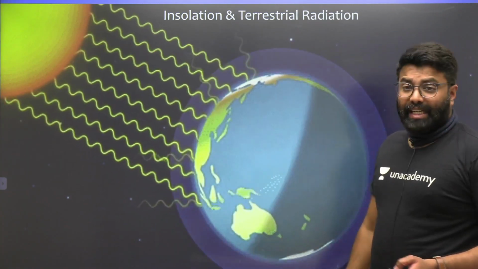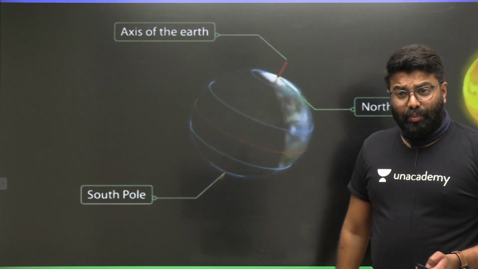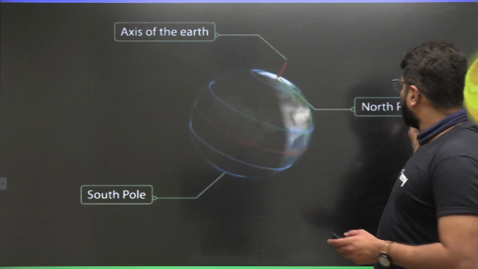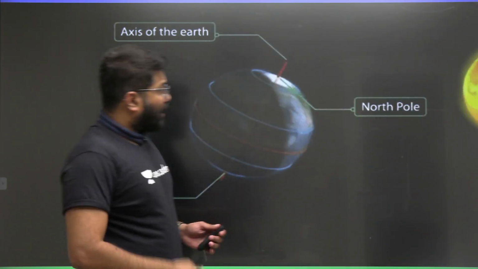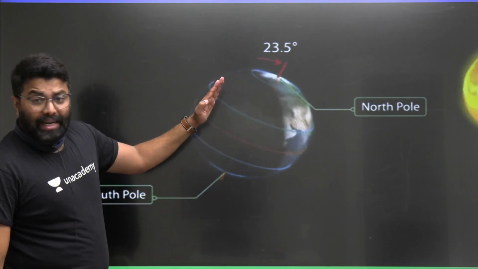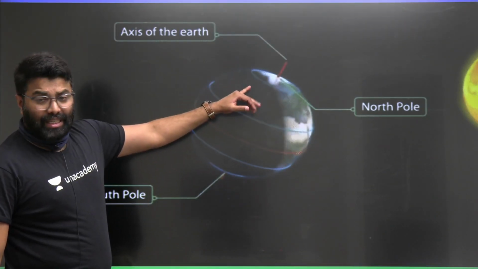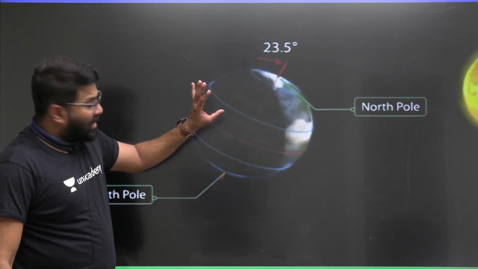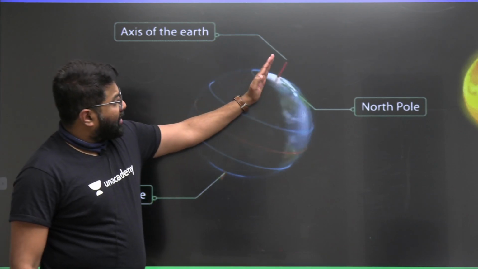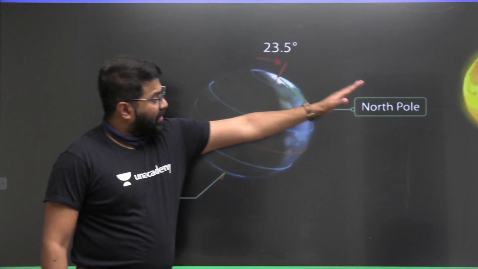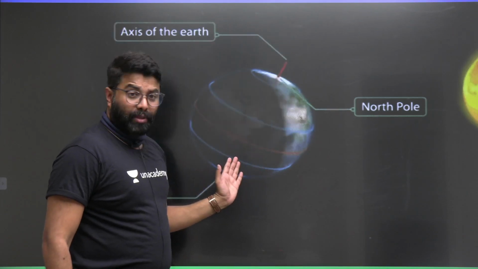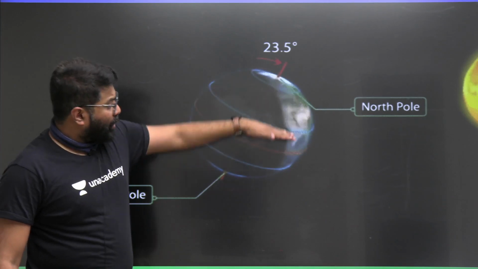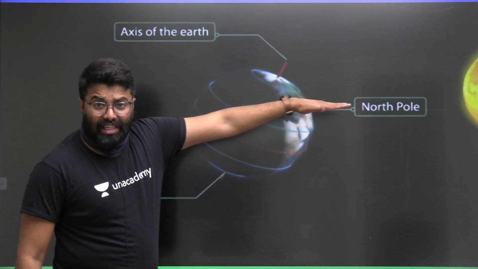So, insolation and terrestrial radiation. Insolation depends upon various aspects. That is the rotation of Earth on its tilted axis. You can see here Sun and Earth. We can see Earth is slightly tilted by 23.5 degrees. This is the axis of the Earth. Axis is the imaginary line around which the Earth rotates from west to east. You can see the Earth is tilted and part of the Earth is facing the sun here. This is the northern hemisphere and this is the southern hemisphere. I am showing you the summer solstice, friends. Here you can see the Tropic of Cancer is getting the vertical rays from the sun.